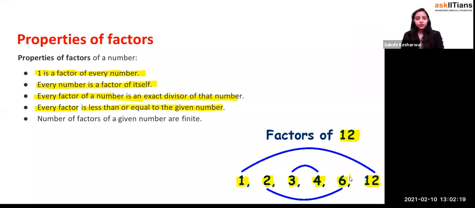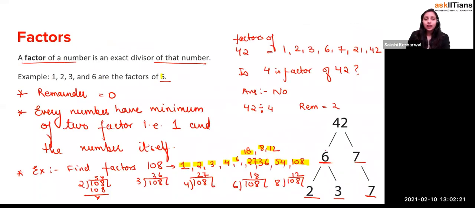So let us suppose, if you see in the previous slide, 6 has how many factors? It has 1, 2, 3, and 6. So 6 is a number, and how many factors does it have? 4 factors. Let's talk about the factors of 3. The factors of 3 will be only 1 and 3. So is it less than or equal to 3? Yes.